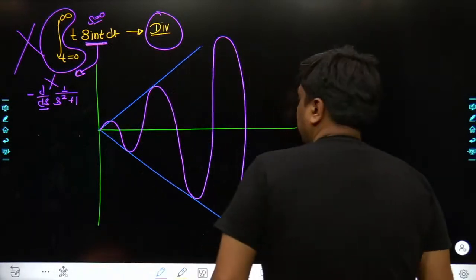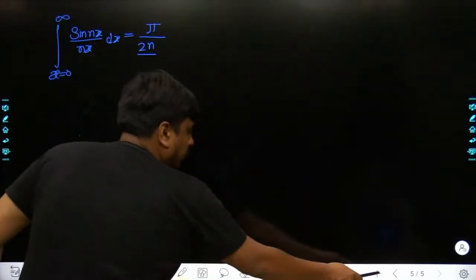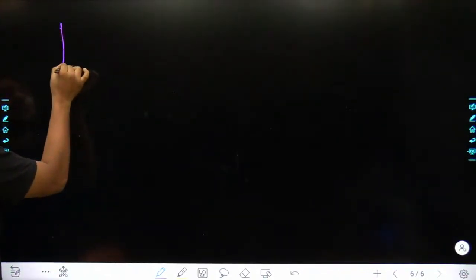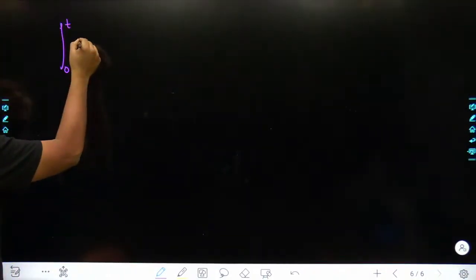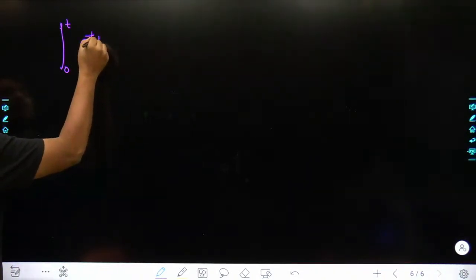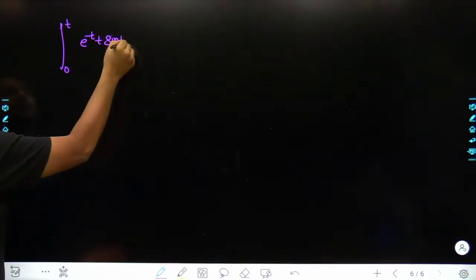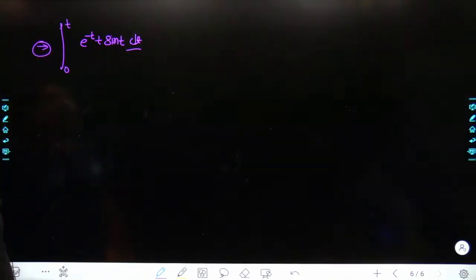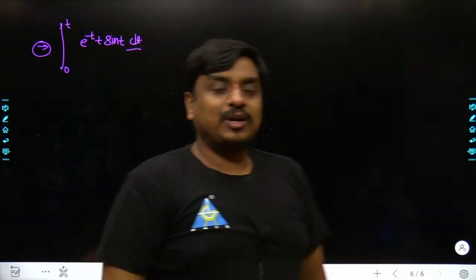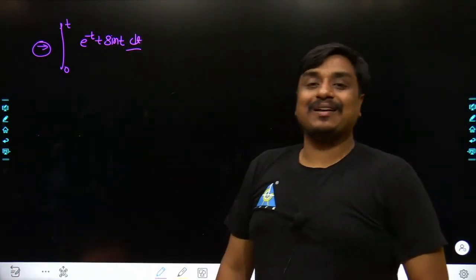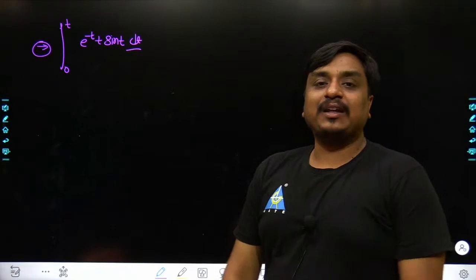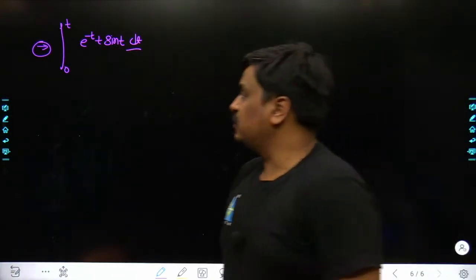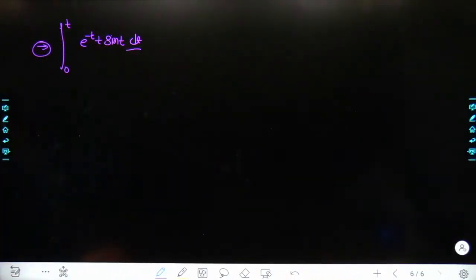Let me go into the next slide. Deliberately I am making the complete problem a little bit complex. Let's take the problem: integral of e to the power of minus t times t sin t dt. Now I would like to ask each one of you, would its answer be convergent in nature or divergent in nature? If the answer is convergent, definitely you would find a certain finite value of this integral. If so, tell me the exact answer.